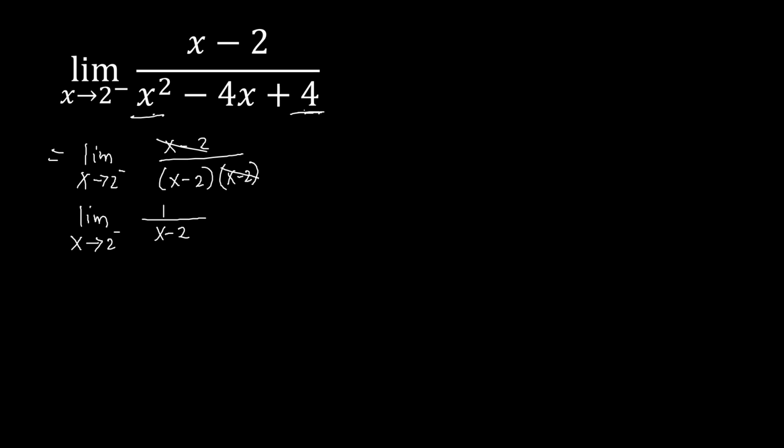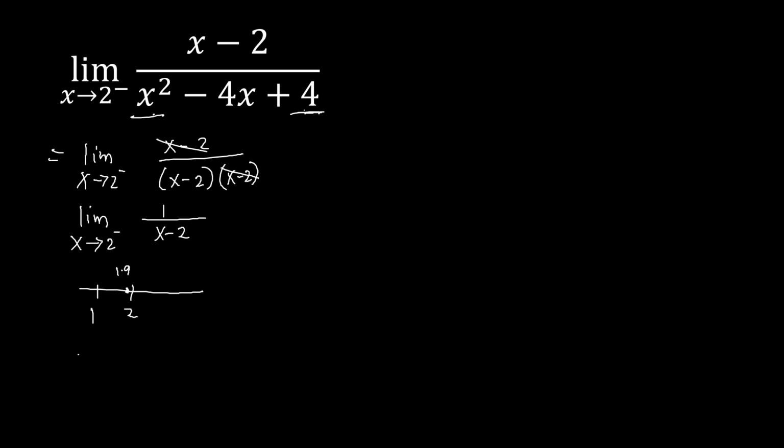So let's try to get a number from the left side of 2. If this is the number line, you've got 2 here. Left side of that is 1, and then this value here could be 1.9 or 1.99. You can actually choose between those values as long as it's closer to your 2. So let's plug in to x the value 1.9.